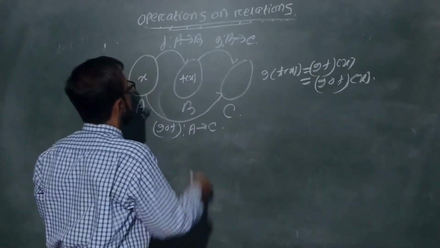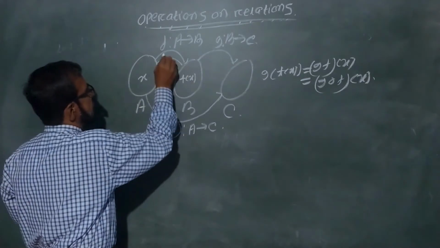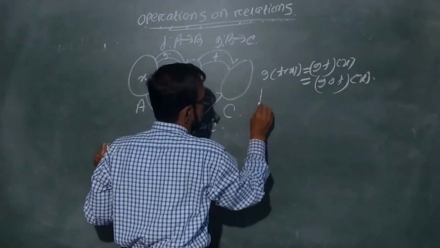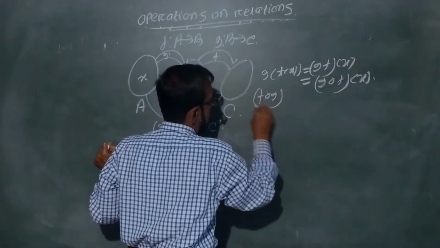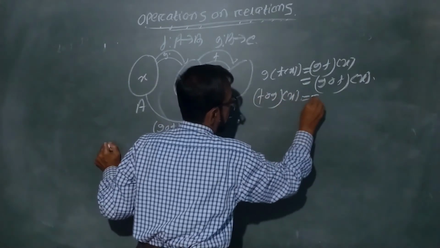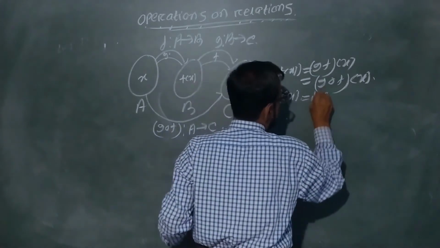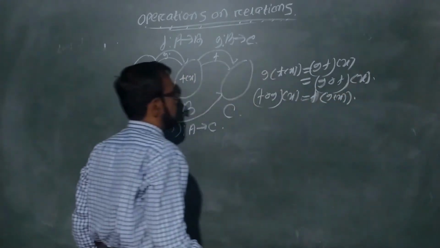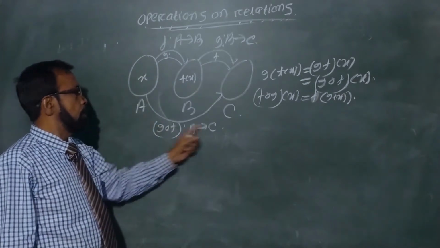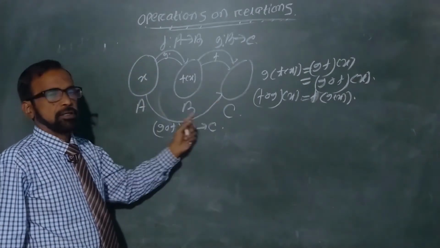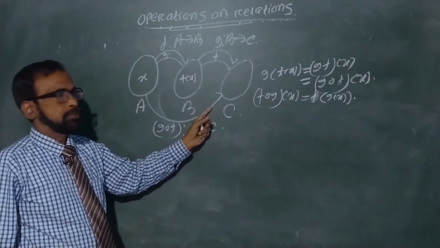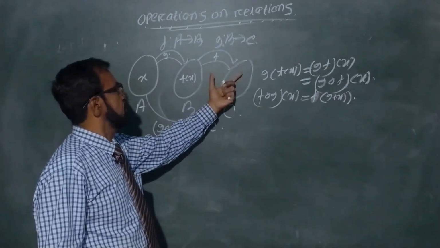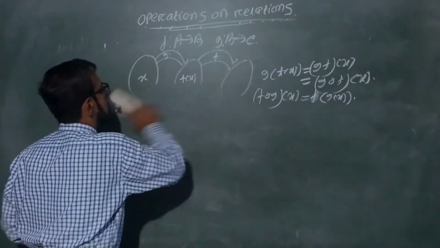Similarly, if we change the function, this function is g, this function is f, then fog is a function. fog(x) is equal to f of g(x). This is fog and this is gof. These functions are called the composite functions. They are not only composite functions of 2 sets, 3 sets; there are also composite functions of several sets.